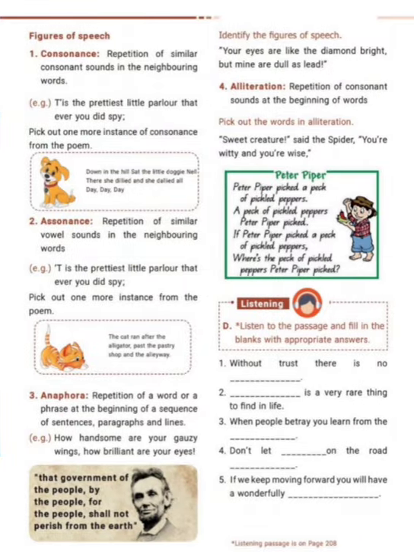Then see the next word. What is assonance? Assonance is repetition of similar vowel sounds in neighboring words, whereas consonance is repetition of consonant sound. It is the prettiest little parlor that ever you did spy. See here, it is the E sound. Prettiest, the E sound is there.